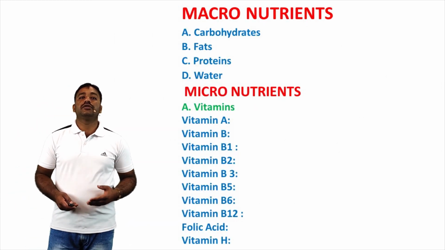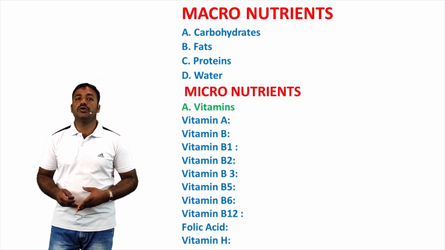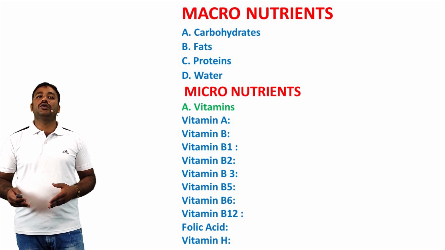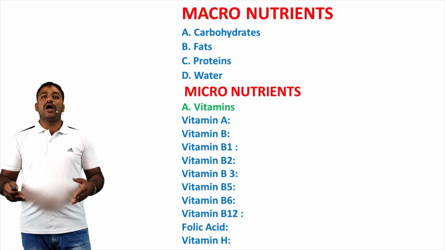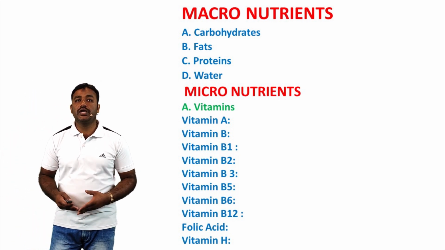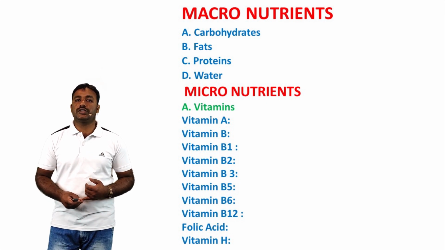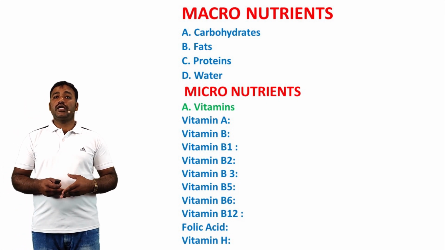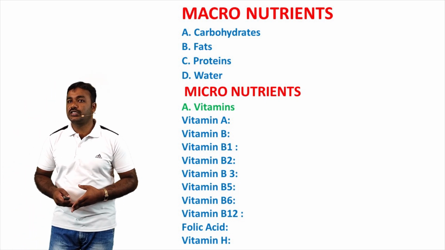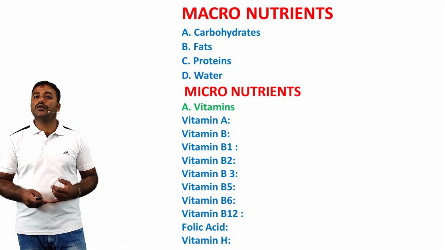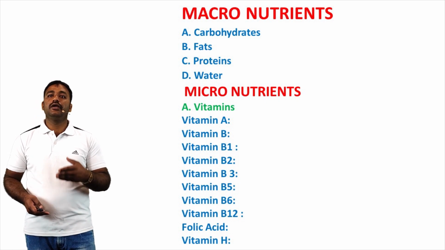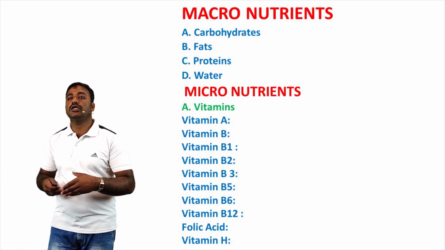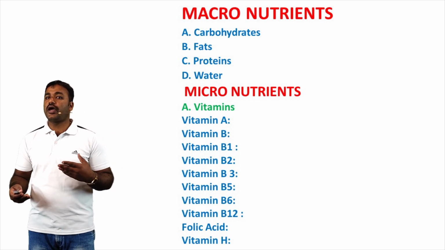Next, macronutrients and micronutrients. First one, macronutrients. A balanced diet has the following macronutrients. First one, carbohydrates. Carbohydrates consist of three elements, which are carbon, hydrogen and oxygen, with a ratio of hydrogen twice that of carbon and oxygen.